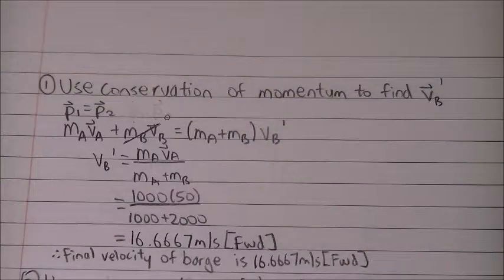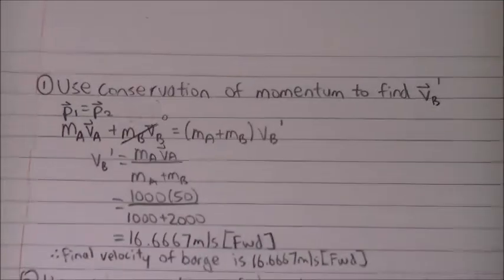Alright, so in this situation, we know that it is only the force of friction that slows down the plane. But at the same time, we have to keep into consideration that this force of friction will apply a positive force on the barge that moves the barge from its initial velocity of 0 to a final velocity that is greater than 0. And we can calculate this using the law of conservation of momentum.